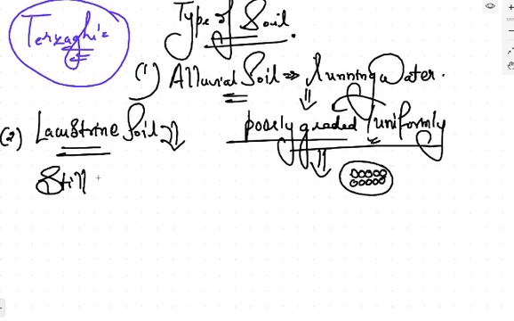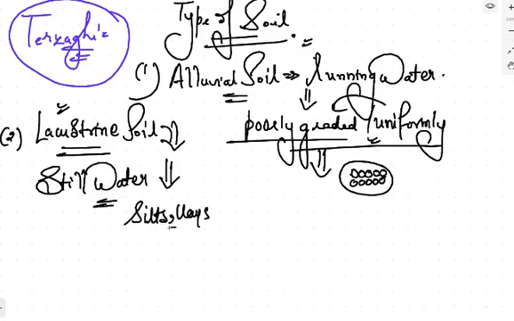Deposited below the still water. It is not moving. It is deposited below the still water. It means this type of soil is a deposited soil. Mainly lacustrine soil can be silts. They can be clays. But one thing you have to remember is that these are deposited soils, not transported soils.